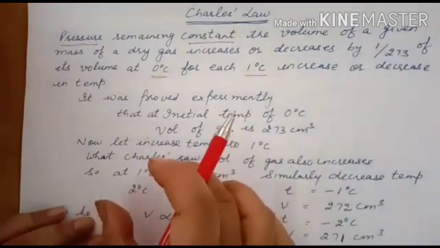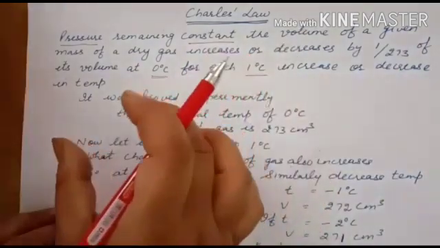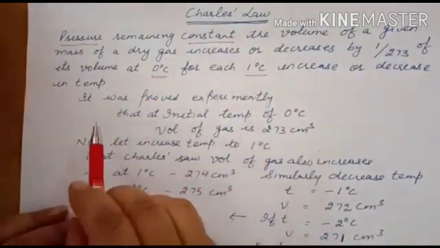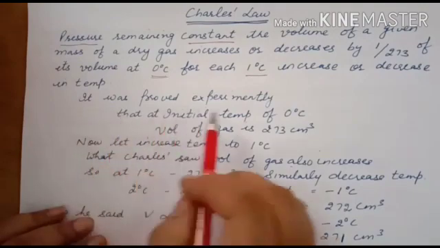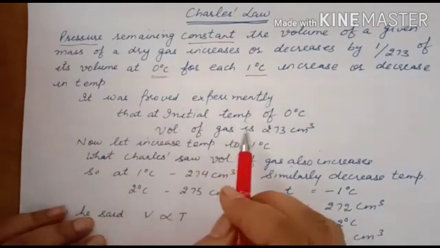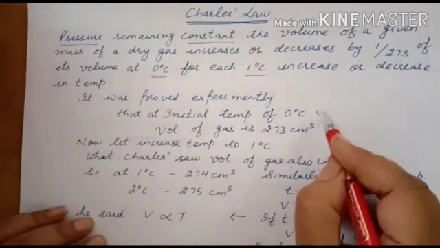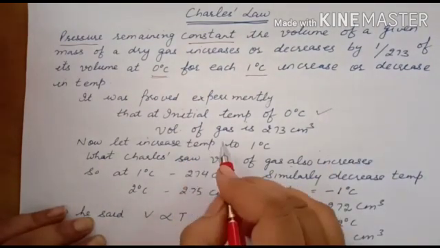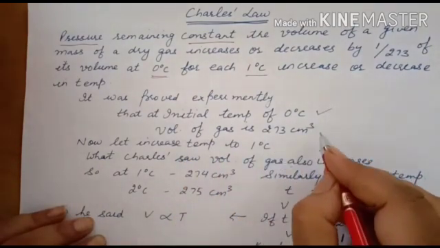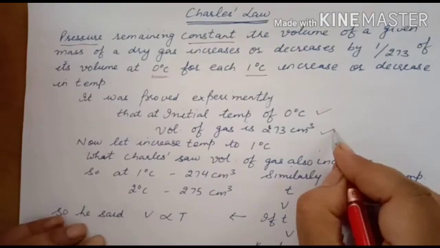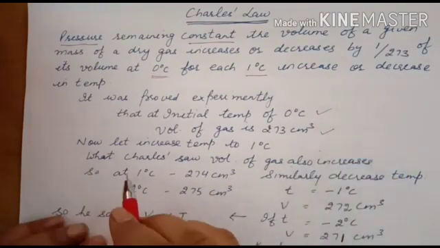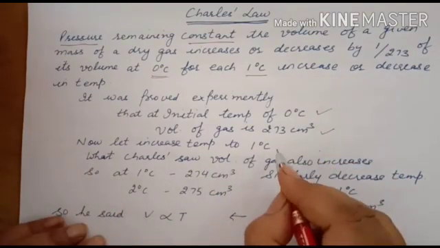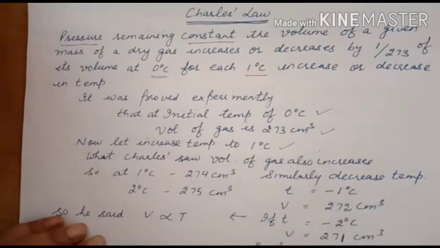Now let me explain this way. It was proved experimentally that at an initial temperature of 0 degrees Celsius, the volume of gas is 273 centimeter cube. Now, let us increase the temperature to 1 degree Celsius.